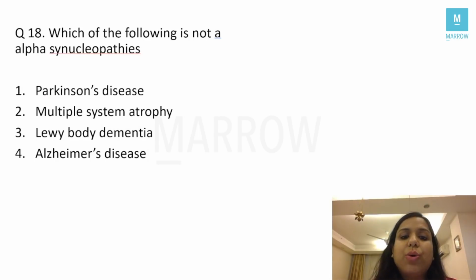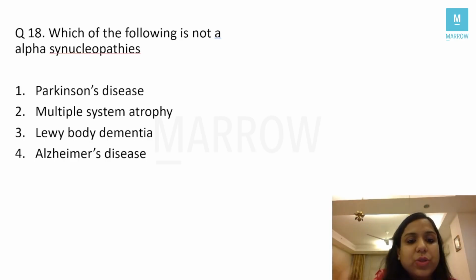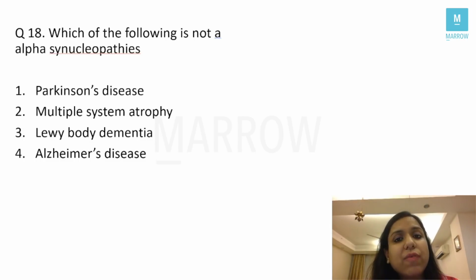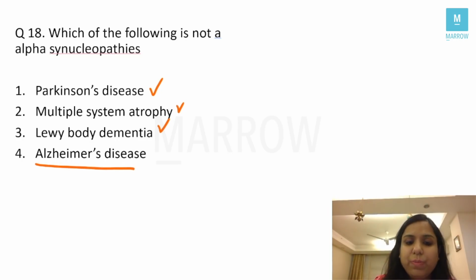Next, which of the following is not an alpha-synucleinopathy, right? What is an alpha-synucleinopathy? It is the deposition of alpha-synuclein in the neurons or the glial cells, right? All of you know that it basically happens in neurodegenerative disorders. If I see the options in this question, one is Parkinson's disease. You all know that in Parkinson's, we have the deposition of alpha-synuclein and the presence of Lewy bodies. So it is an alpha-synucleinopathy. Multiple system atrophy is another alpha-synucleinopathy. Lewy body dementia, again alpha-synuclein. Alzheimer's disease should be the answer.